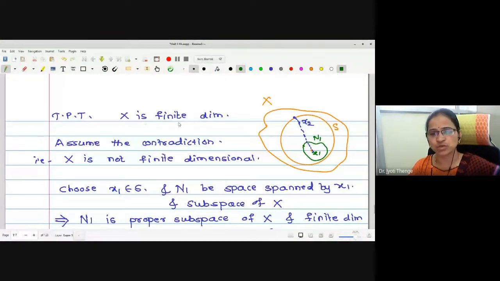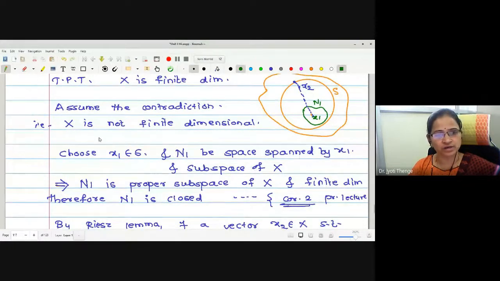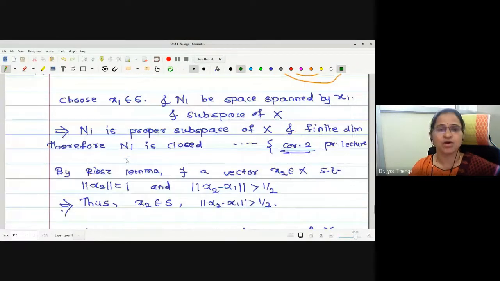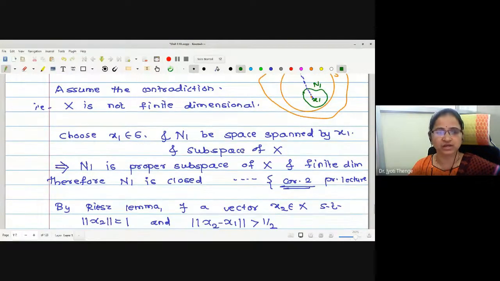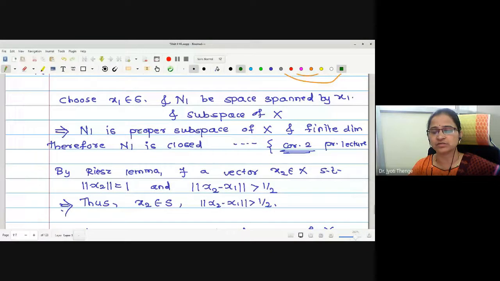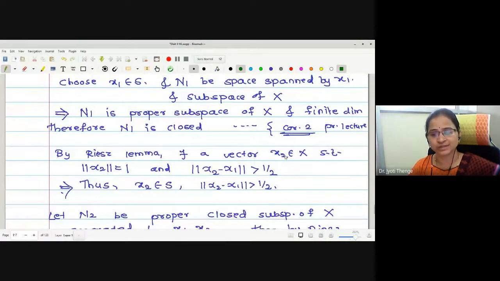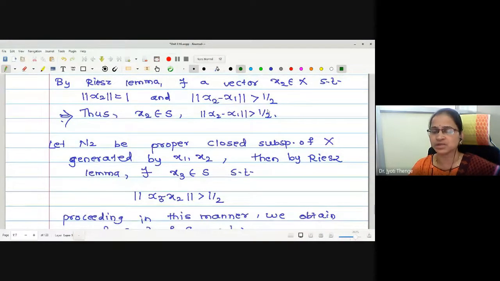To prove the space to be finite dimensional, we started with the contradictory assumption that X is not finite dimensional. For this, one point x1 in S will be taken and a space N1 spanned by x1 will be a proper subspace of X, right? Then by the Riesz lemma, it will give us a vector x2 in X such that norm x2 is equal to 1 and norm of x2 minus x1 is greater than epsilon, if epsilon is particularly taken to be half. Norm x2 equal to 1 means this x2 will be a member of the unit sphere S.